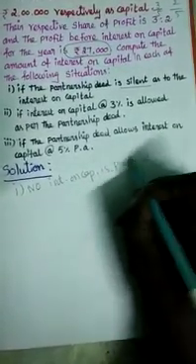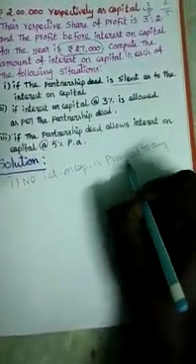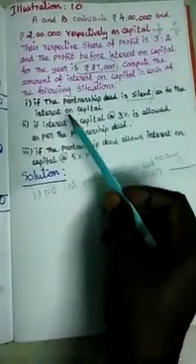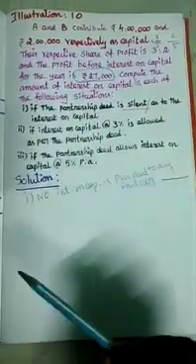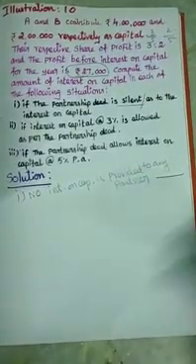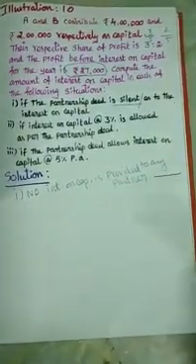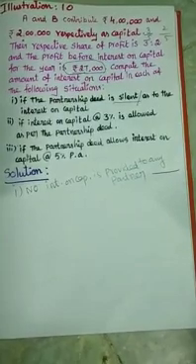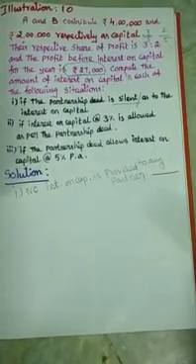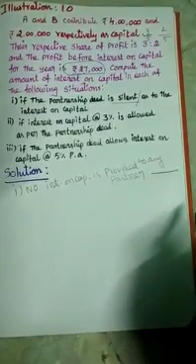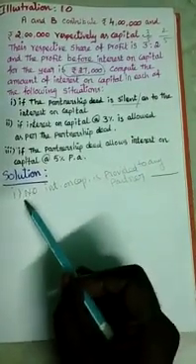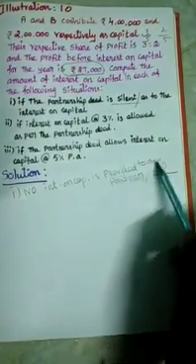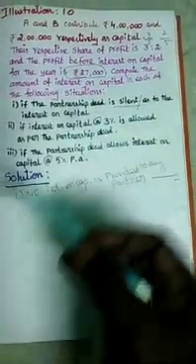No interest on capital is provided to any partner if the partnership deed is silent. If the interest on capital is specified in the partnership deed, you can provide the interest on capital to the partner. If the partnership deed does not mention anything about interest on capital, the interest on capital will not be provided to any partner. So the first question answer is: no interest on capital is provided to any partner if the partnership deed is silent.